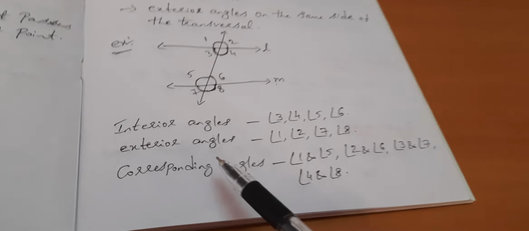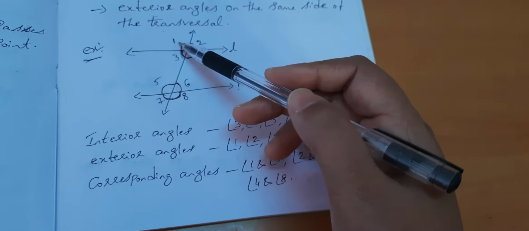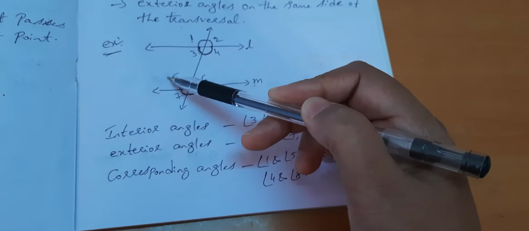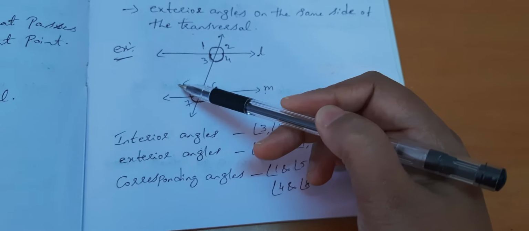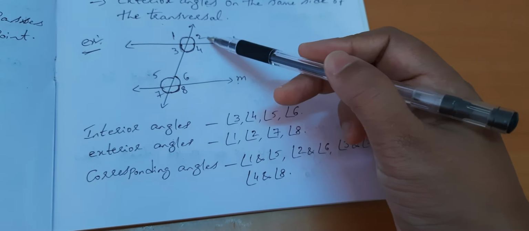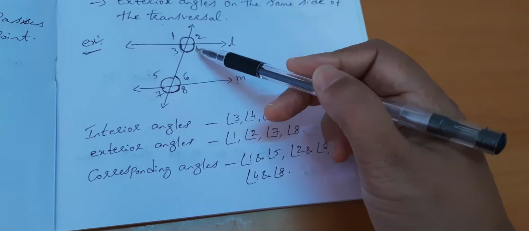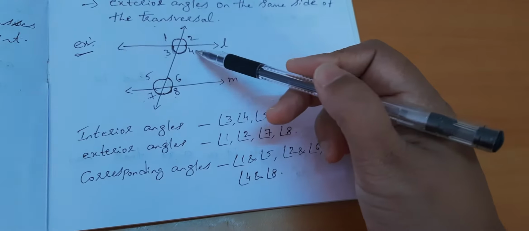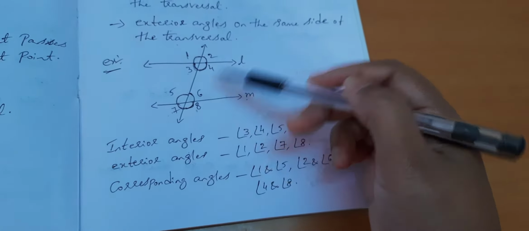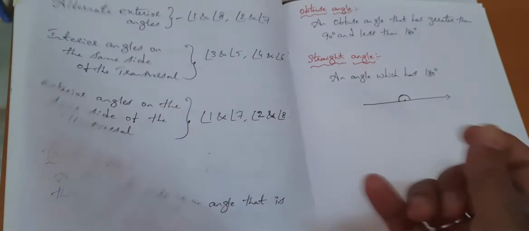Now you see corresponding angles. What do you mean by corresponding angles? Angle 1 and angle 5 are corresponding to each other. Then angle 2 and angle 6 are corresponding to each other. Angle 3 and angle 7 are corresponding to each other. Angle 4 and angle 8 are corresponding to each other. So these are corresponding angles.